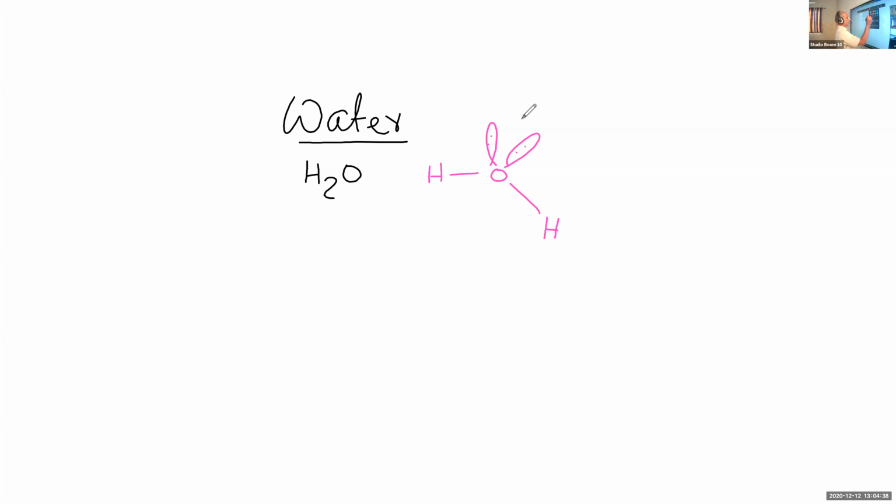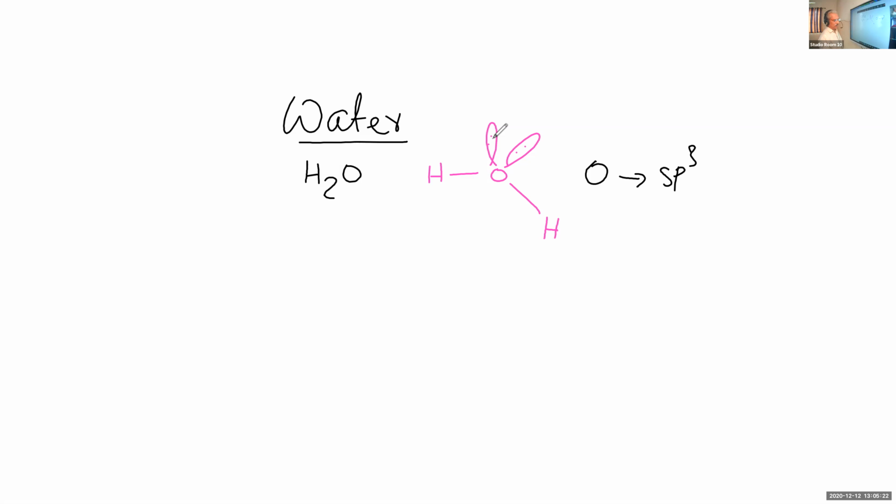As we know, in water, oxygen has sp3 hybridization. Two of the sp3 hybrid orbitals are utilized for sigma bond formation between oxygen and hydrogen. The remaining two sp3 hybrid orbitals contain lone pairs of electrons. Since there is sp3 hybridization, the expected bond angle is 109 degrees 28 minutes, the tetrahedral angle.